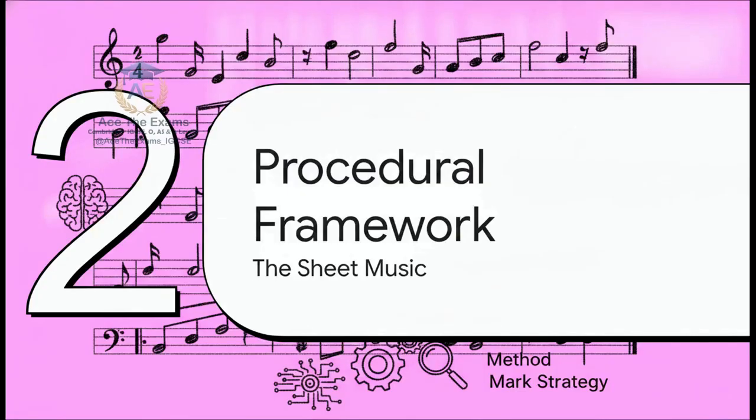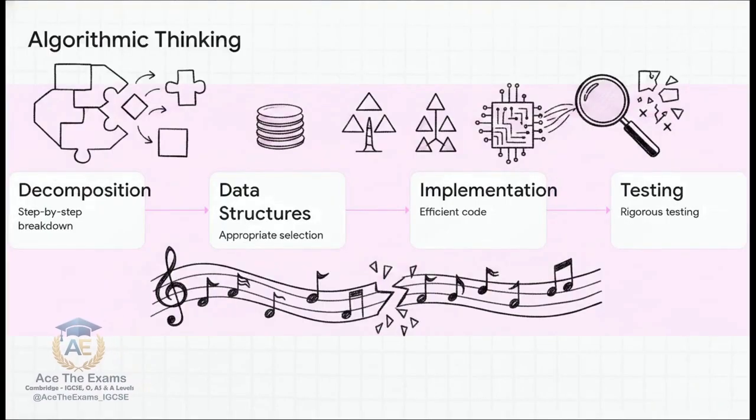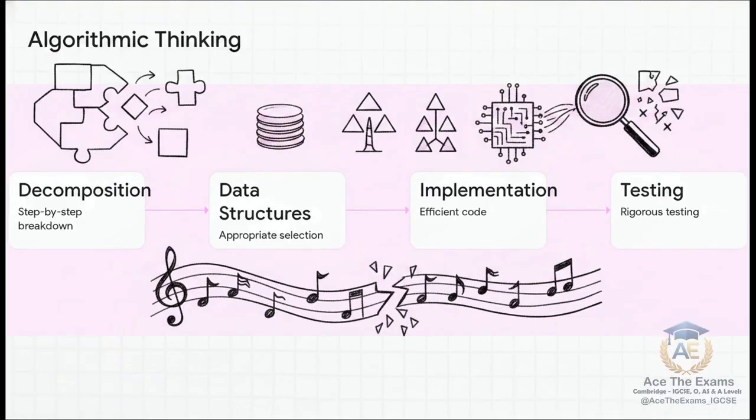Section 2. The Sheet Music, the Procedural Framework. Let's look at the actual mechanics of writing your answers. Algorithmic thinking in AI isn't just about magically jumping to a final perfect answer. It's a structured journey. It requires following these 4 distinct logical steps perfectly in sequence.